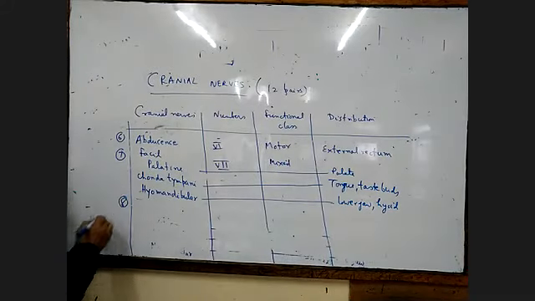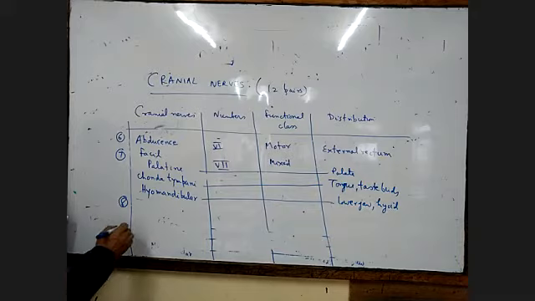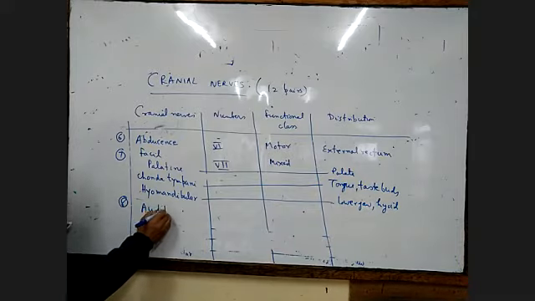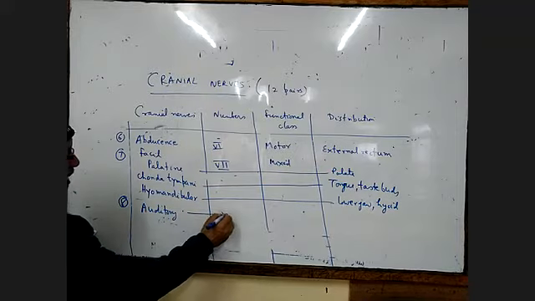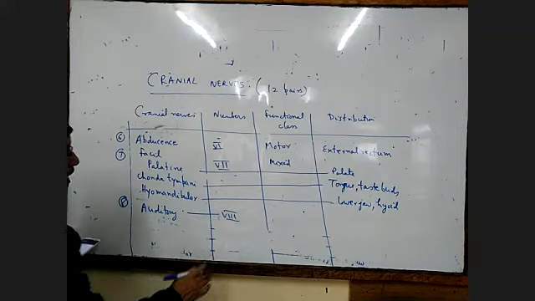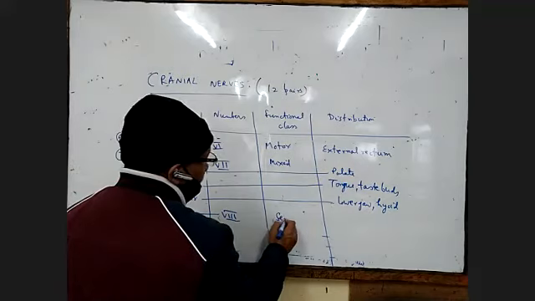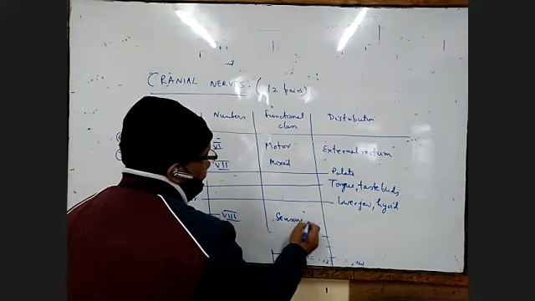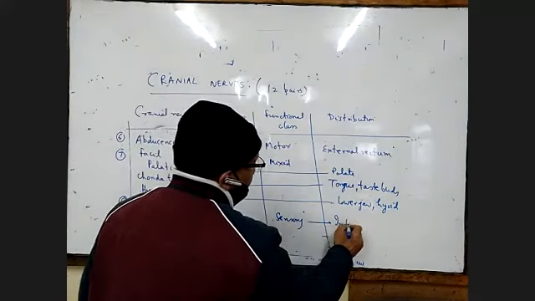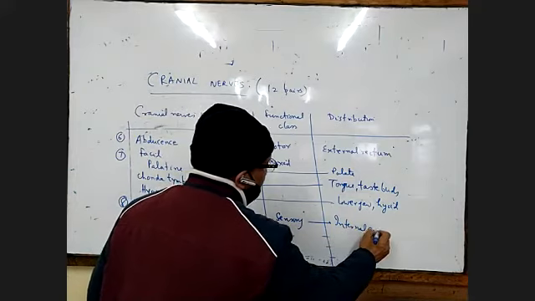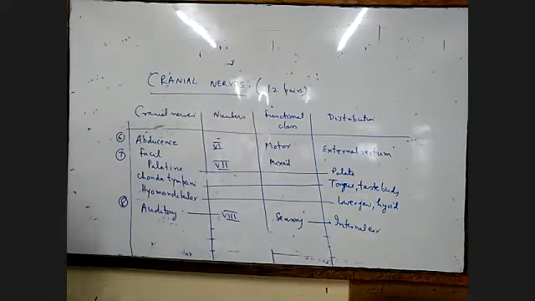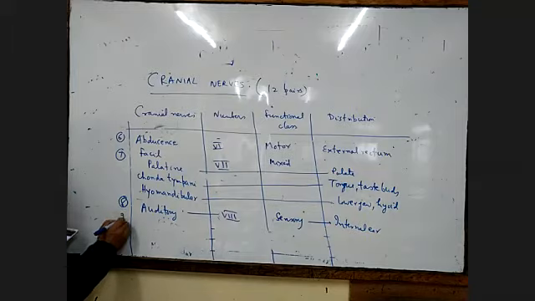Then we have number 8, our auditory, designated by Roman 8. Auditory is actually a sensory neuron, and it supplies the internal ear.